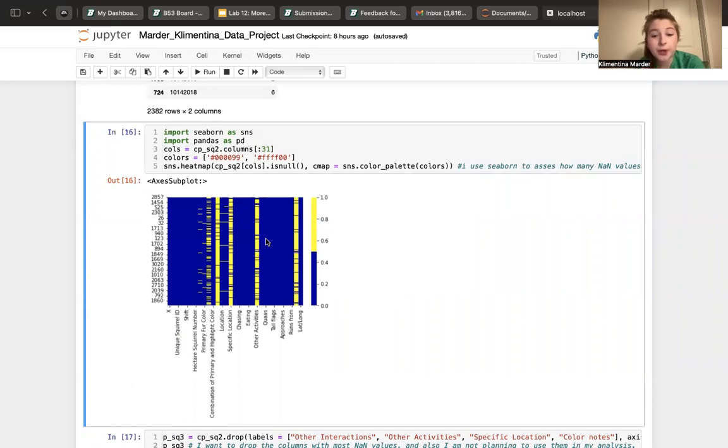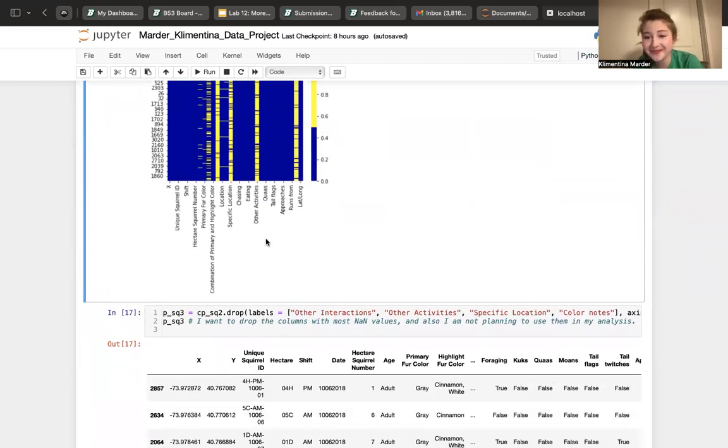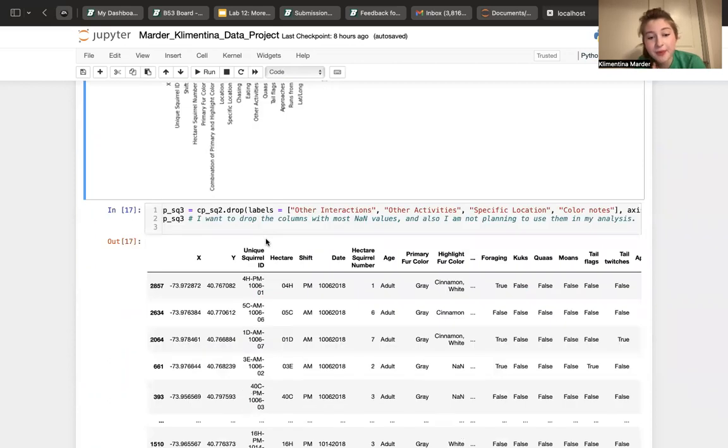So I used Seaborn, and it showed me what columns have the most NaN values. And I realized that all the columns that I used before don't have any NaN values, so I could use them without any problem. But I checked this after I made the Seaborn graph to make sure that I didn't make any mistakes before that.